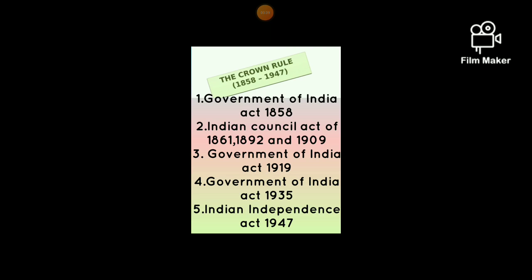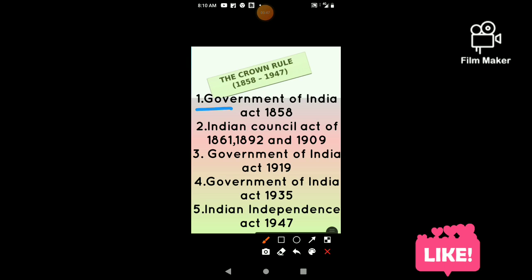The first is the Government of India Act 1858, and the second is the Indian Councils Act. Inside this Indian Councils Act, three acts were enacted. The first act is the Act of 1861, the second is the Act of 1892, and the third is the Act of 1909. And the third Crown Rule is the Government of India Act of 1919.